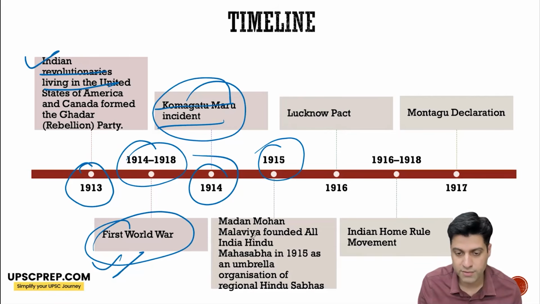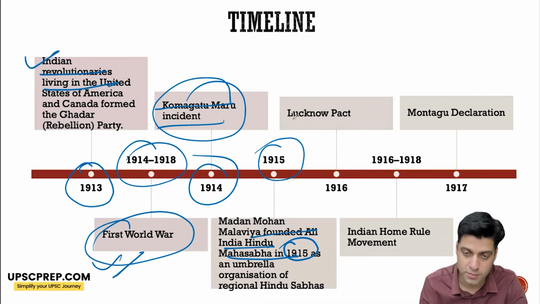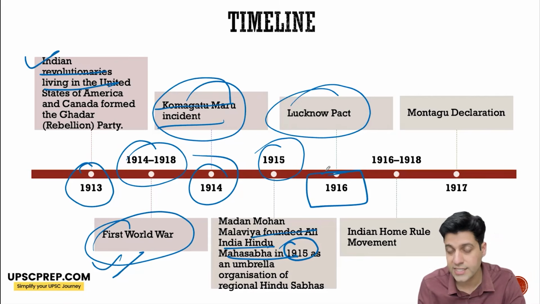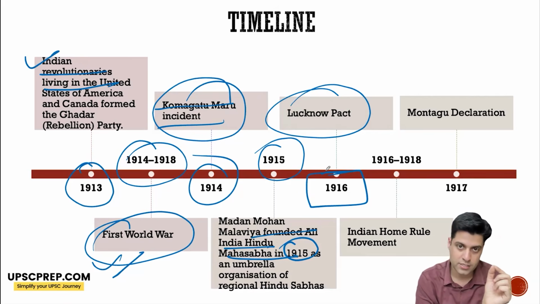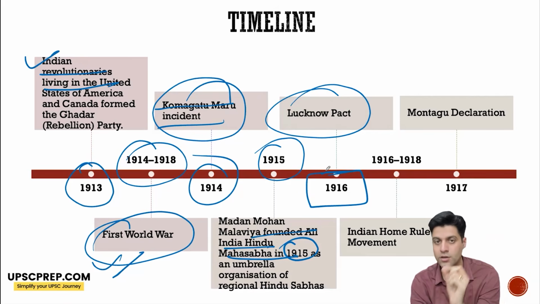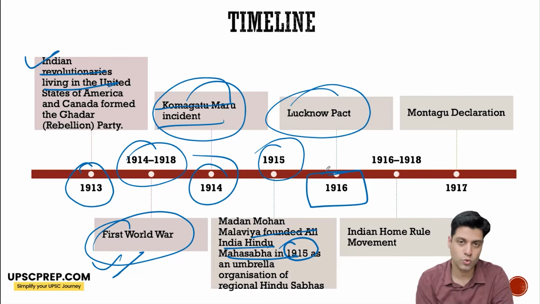1915, Madan Mohan Malviya founded the All India Hindu Mahasabha, basically an umbrella organization of all the regional Hindu Sabhas. The Lucknow Pact of 1916 is very, very important, where at the Lucknow session of Congress, a pact between the Indian National Congress and the Muslim League happened for joint representation before the British. At the same time, extremists were readmitted to Congress.